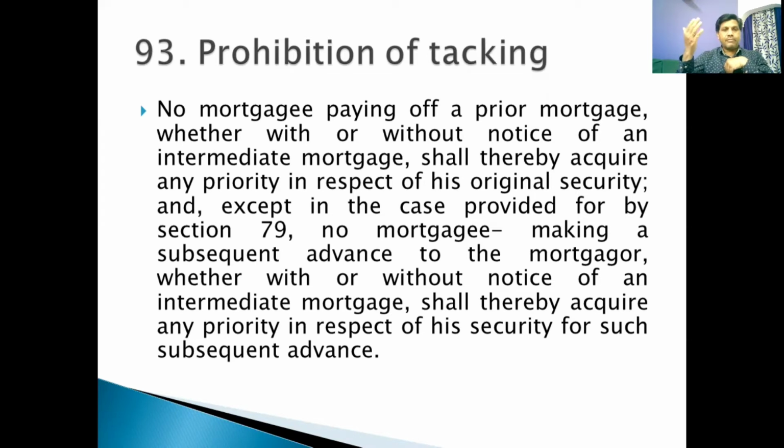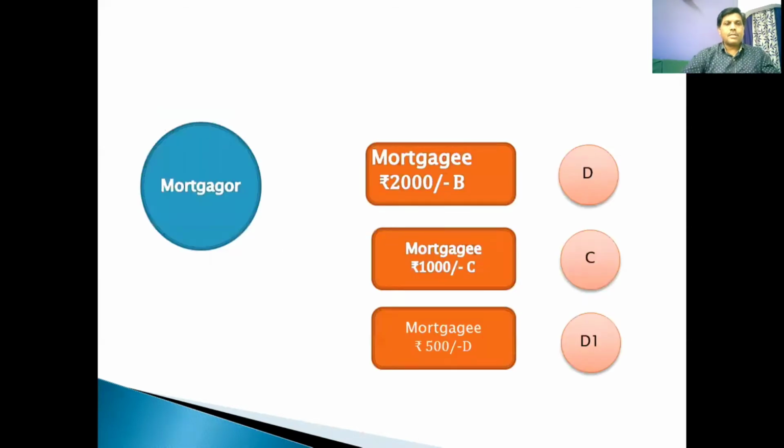It will be much clearer if I go to the next slide. So this is what it is. You have a mortgagor with the blue circle and three mortgagees, B, C, and D, who have lent 2,000, 1,000, and 500. The first person is B, the main mortgagee, and the other persons are puisne mortgagees. That is, C and D are subsequent mortgagees, the puisne mortgagees.